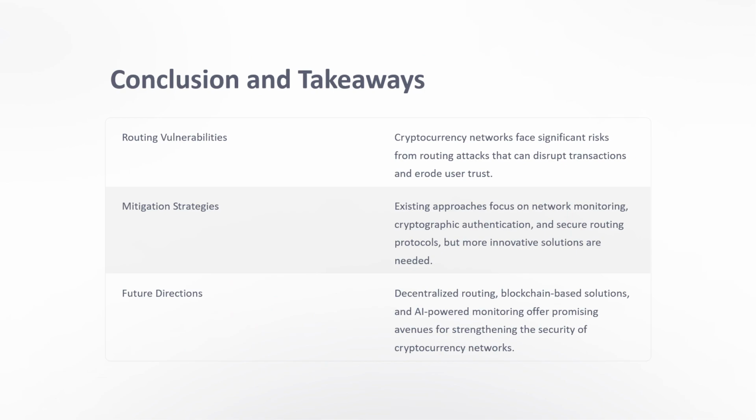Conclusion and takeaways. So basically, these three key points must be kept in mind, to understand, if any new blockchain technology or new blockchain currency is released, what protective layers we could apply and what protective processes we need to maintain. Those will be held in these three points. First one is routing vulnerabilities. Cryptocurrency networks face significant risk from routing attacks that can disrupt transactions and erode user trust.